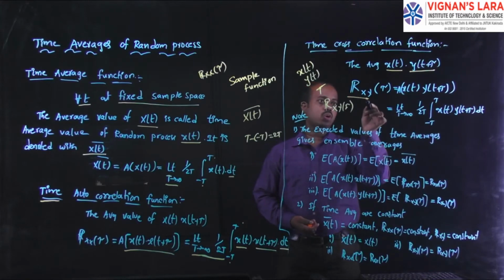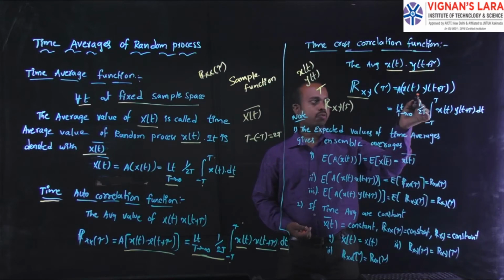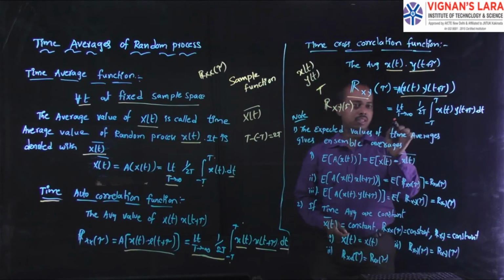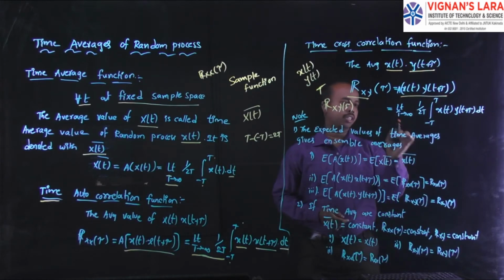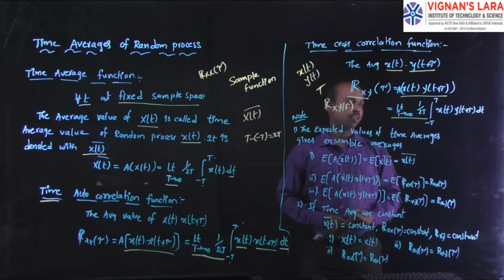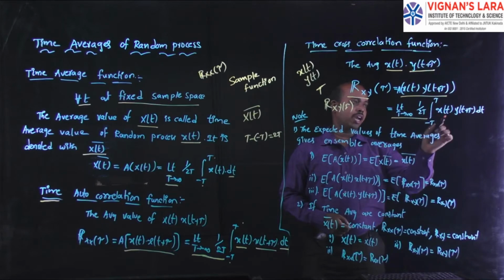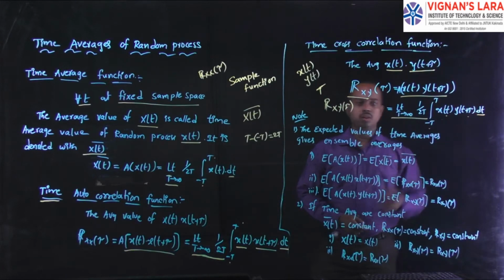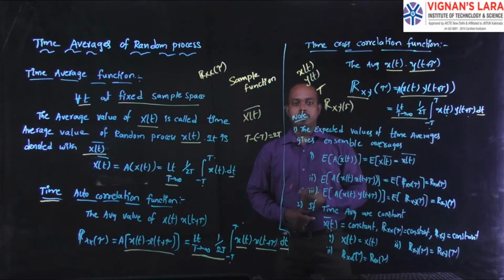The time cross correlation function rxy of tau is equal to the average of x of t into y of t plus tau. The formula is the limit as T tends to infinity of 1 by 2T times the integral from minus T to T of x of t into y of t plus tau into dt. It is an integration with respect to the time parameter.